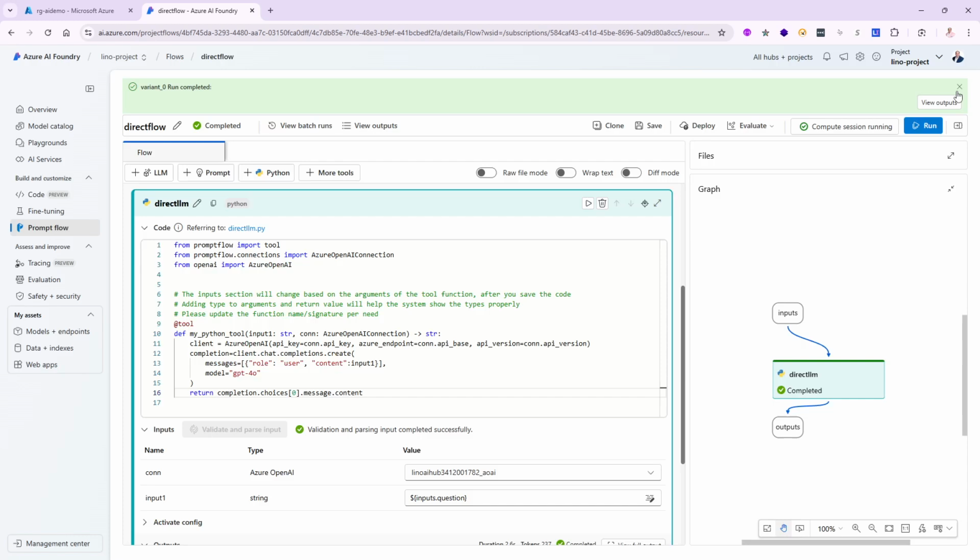Hopefully that makes sense. I know it's a pretty quick video, but just to show you exactly what needs to be done if you would like to be in full control of what happens on the LLM side inside of your Python, instead of using an LLM node inside of your prompt flow.